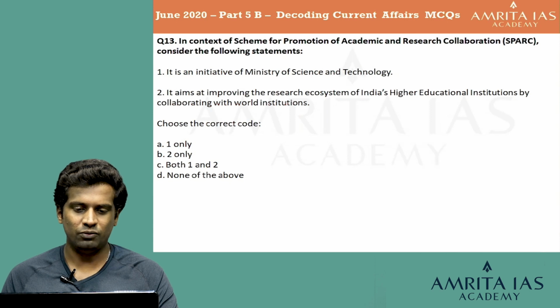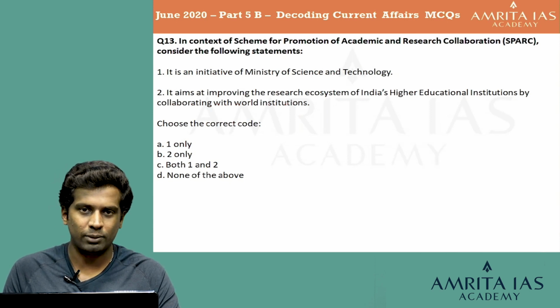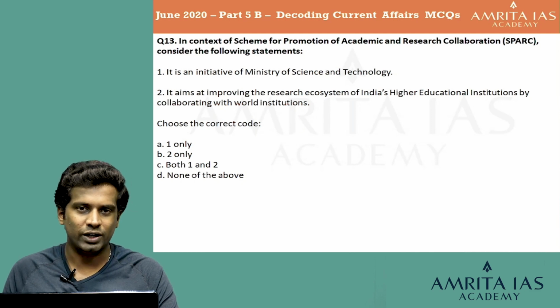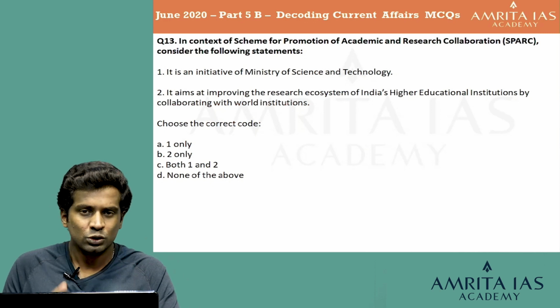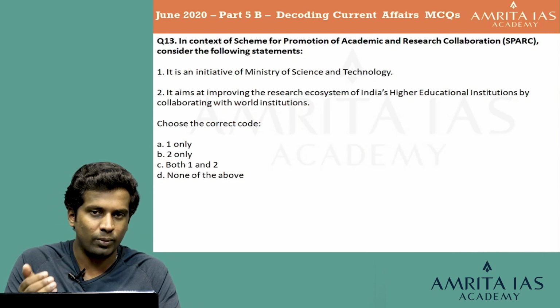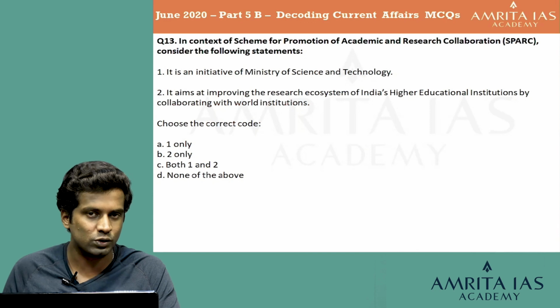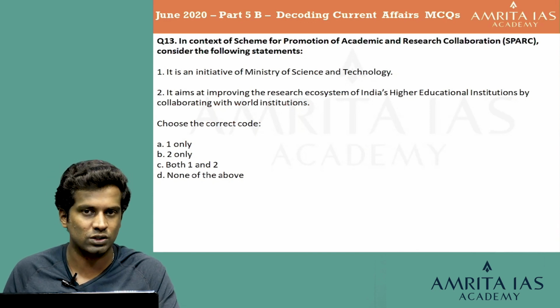So, Scheme for Promotion of Academic and Research Collaboration. This is more regarding academic R&D research. So we can definitely say while it does have similarities with the Ministry of Science and Technology, there is another ministry known as the Ministry of Human Resource Development, which deals with education and academic performance. So I think this scheme would match more towards the Ministry of Human Resource Development rather than the Ministry of Science and Technology.